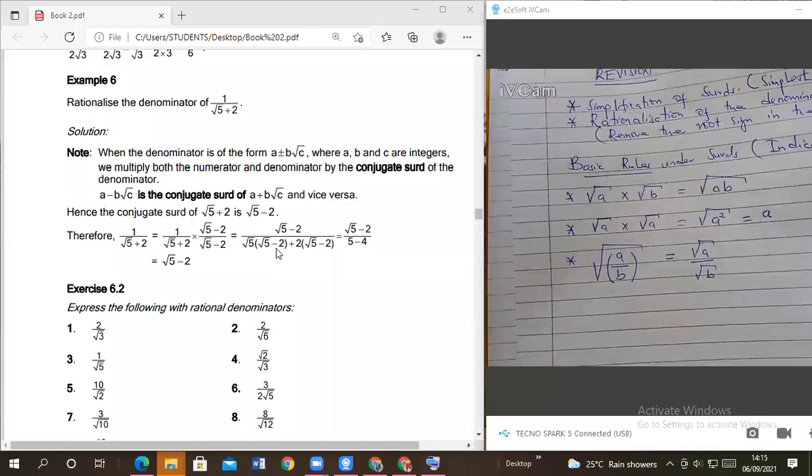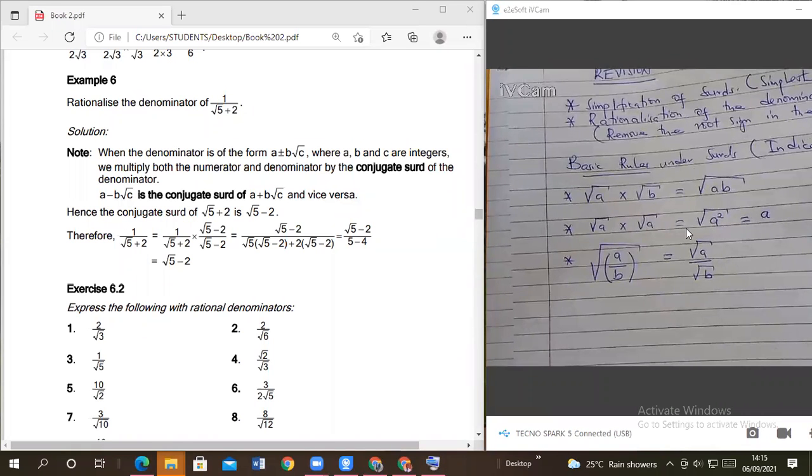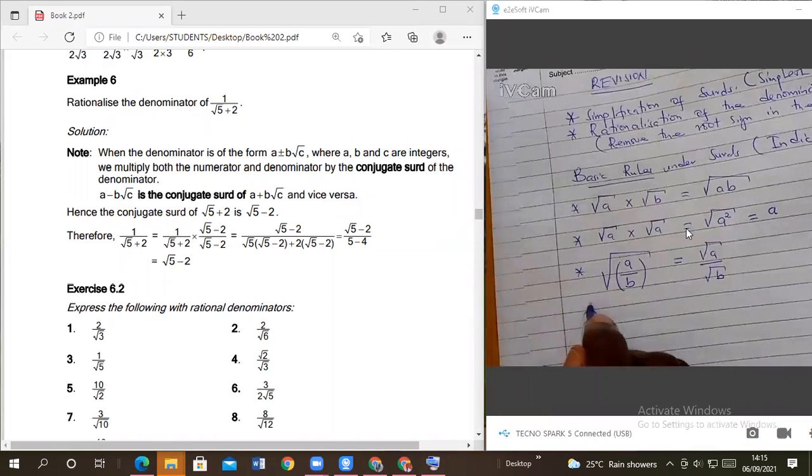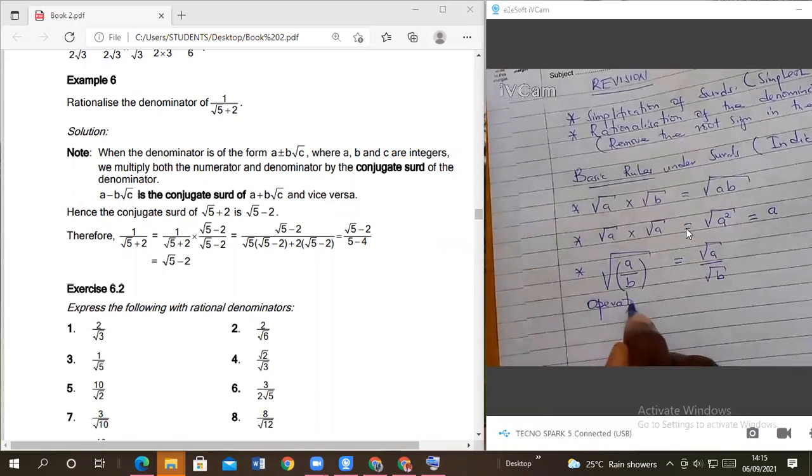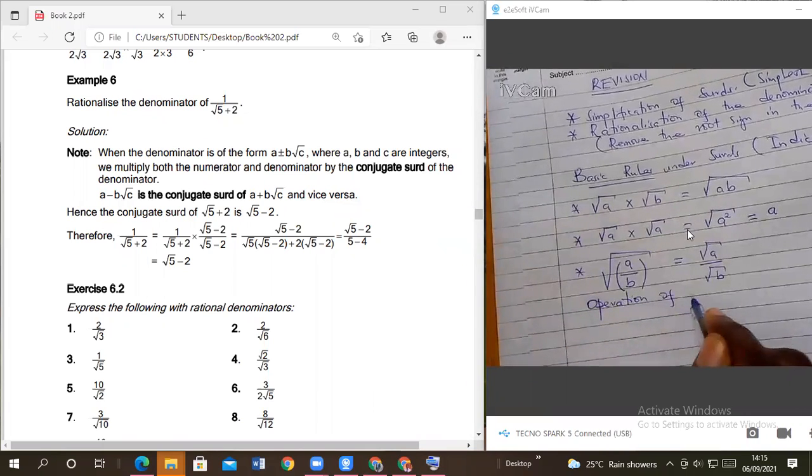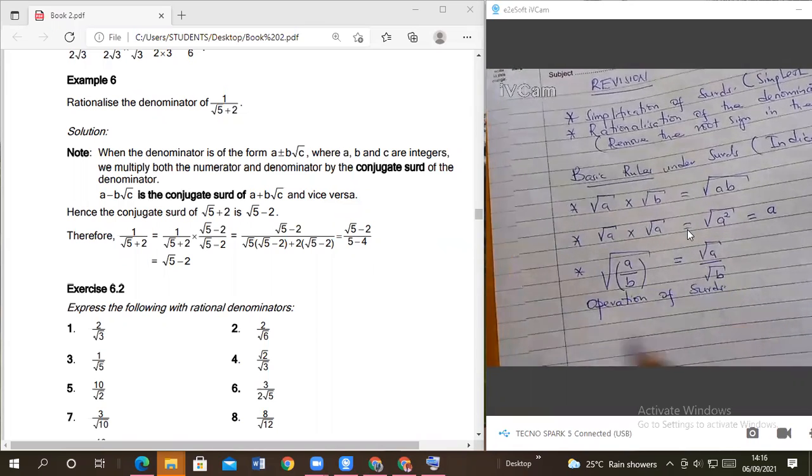Let's go to examples. The rest are clear. Then just to give a quick reminder, we also look at operations of Surds, for addition and what?